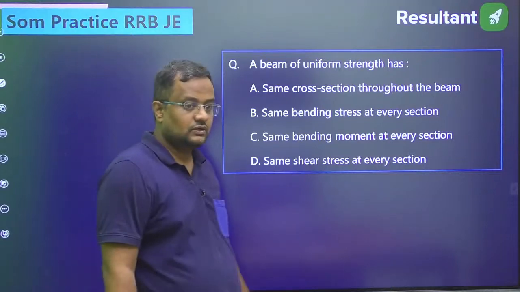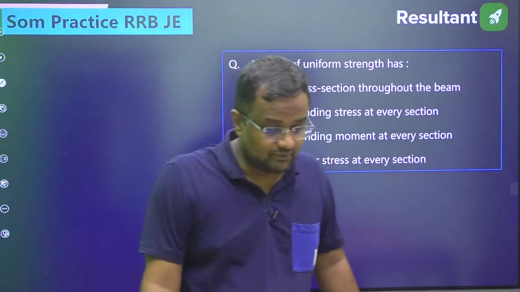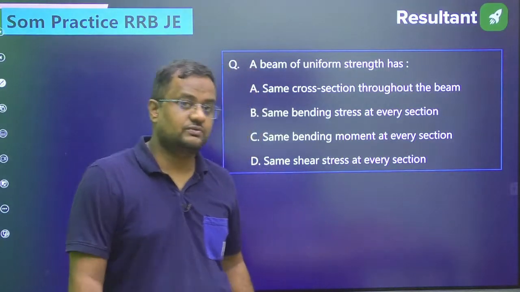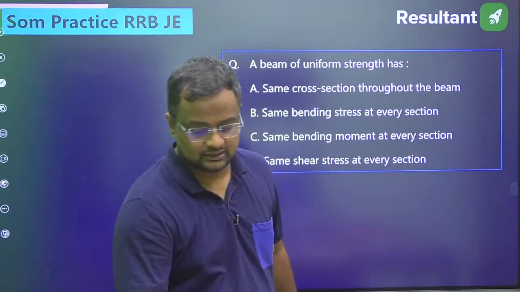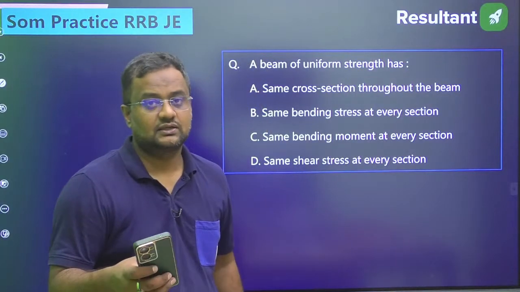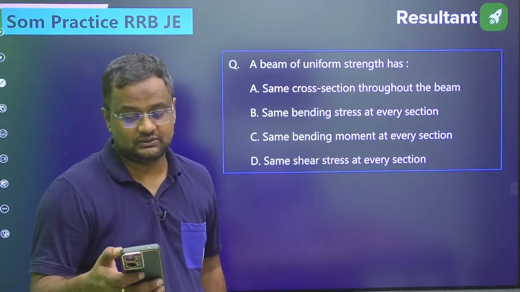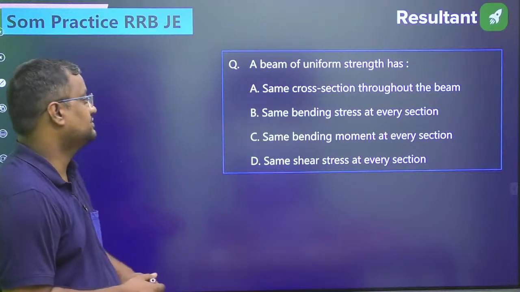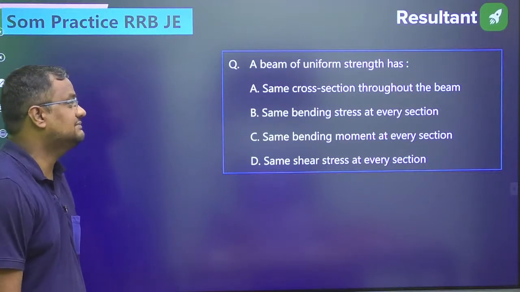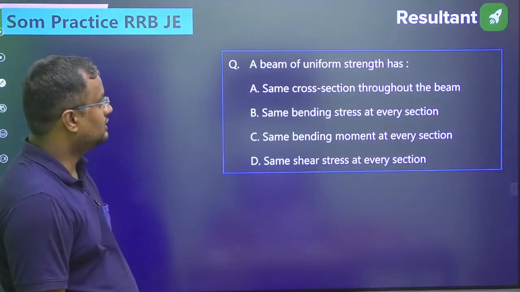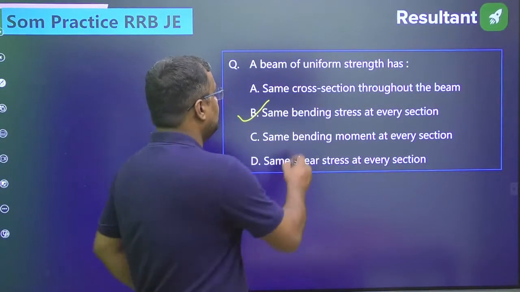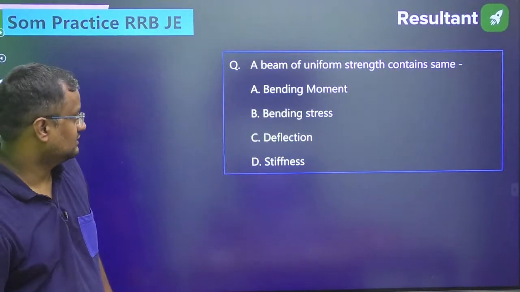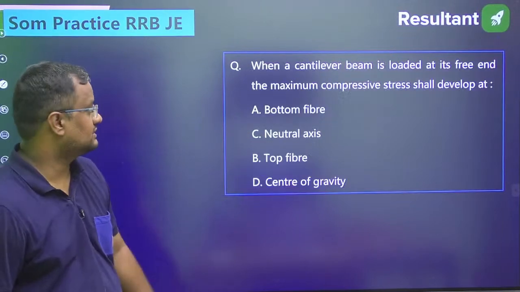Do this one. What do you mean by a beam of uniform strength? A beam of uniform strength means the same maximum bending stress at every section.